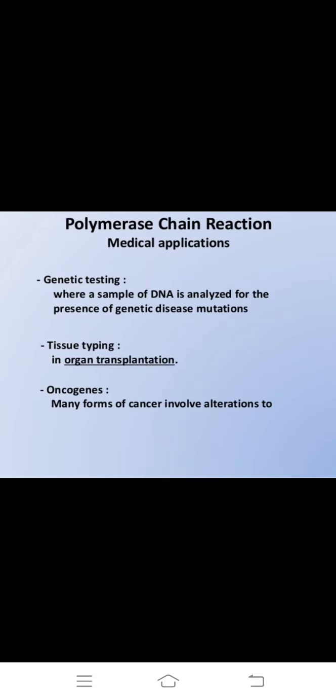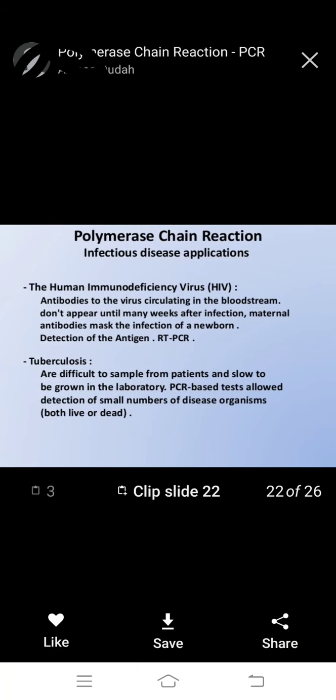Next, oncogenesis. Oncogenesis means many forms of cancer involve alteration. Onco means cancer formation. This also uses the PCR technique in medicine, and genetic disease mutations are also detected using medical PCR.